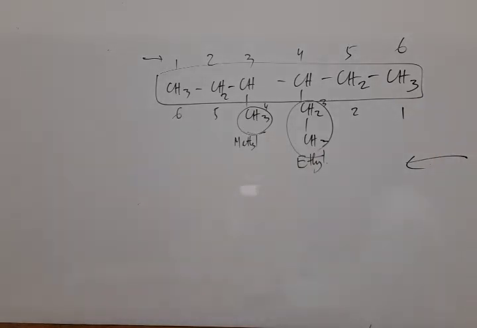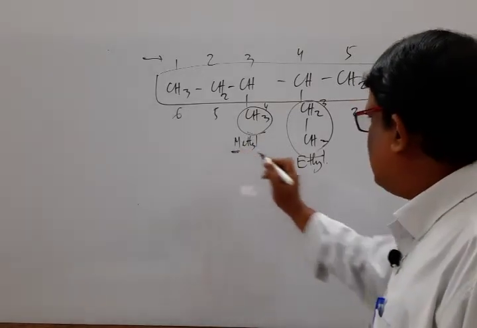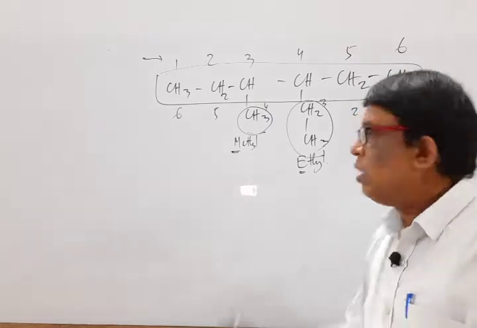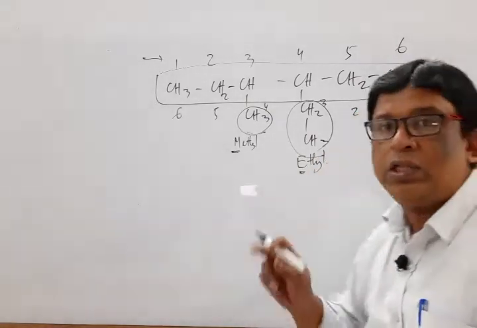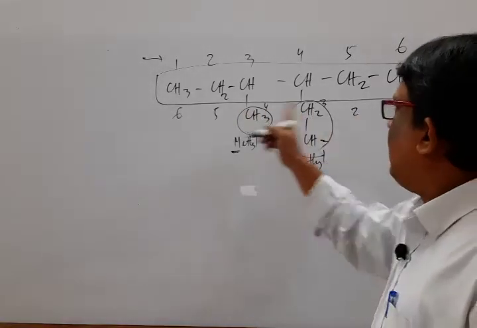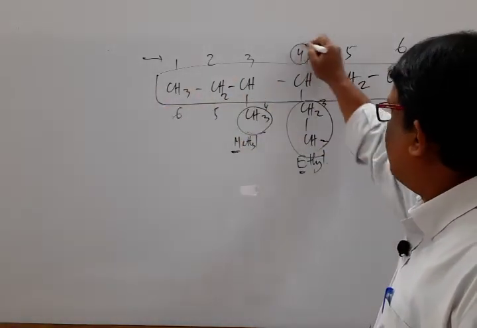If different substituents are at equivalent positions from the two ends of the parent chain, then numbering of the chain is done in such a way that the substituent which comes first in alphabetical order gets the lowest number. Ethyl starts with E, methyl with M. So we have to focus on which way the ethyl gets the lowest locant number.